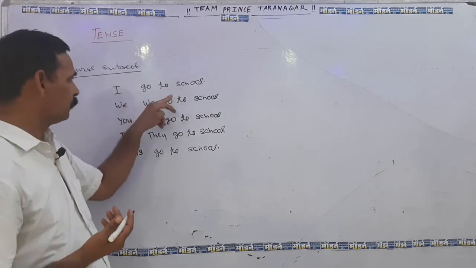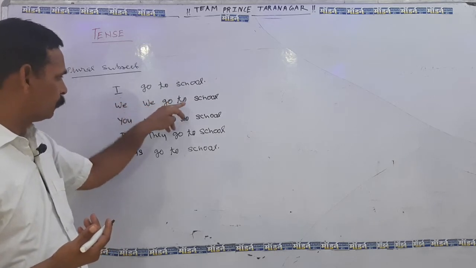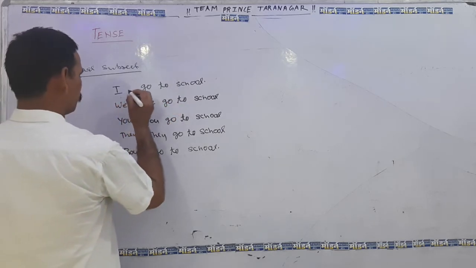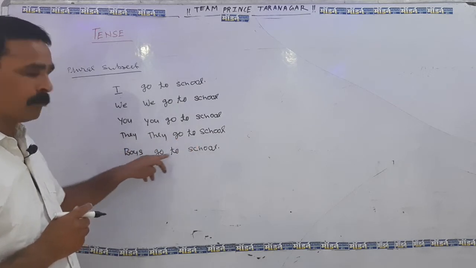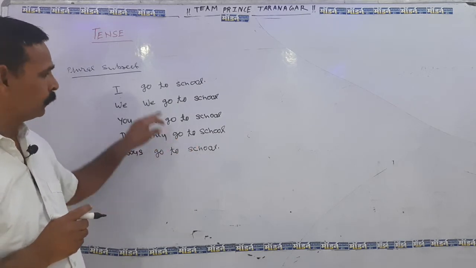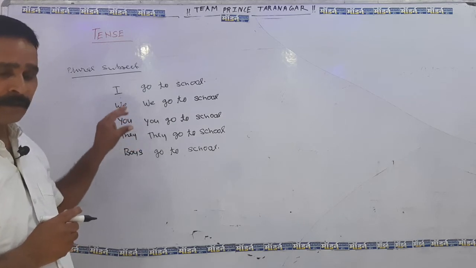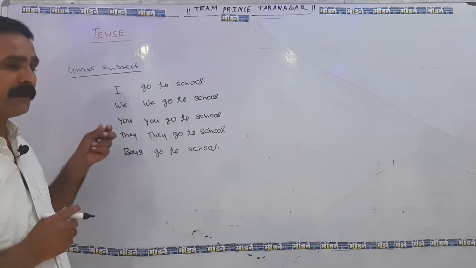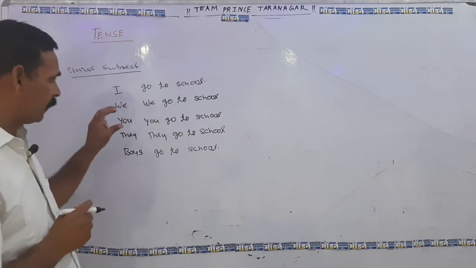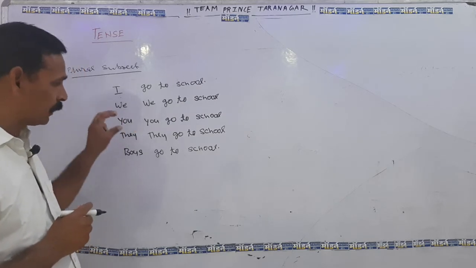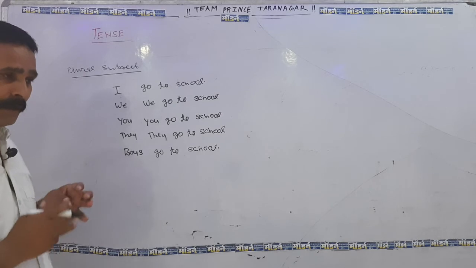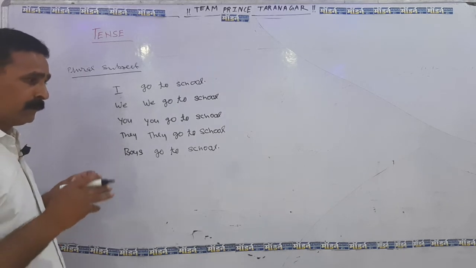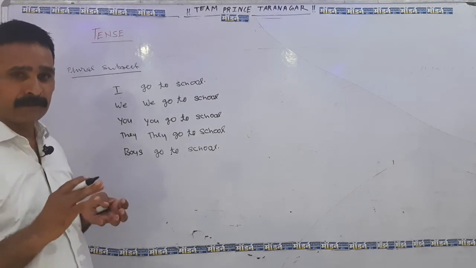I go to school, we go to school, you go to school, they go to school, boys go to school. All these sentences are written in present indefinite. They show the habitual work that is done by us or by each and every one in the present time.